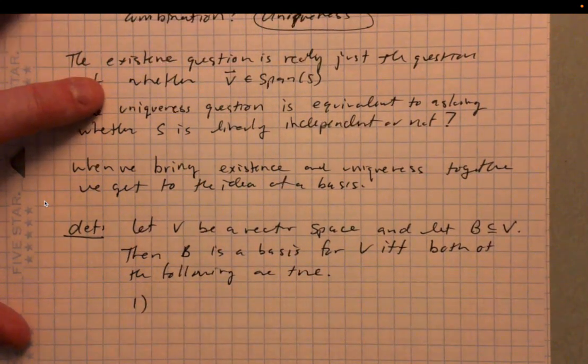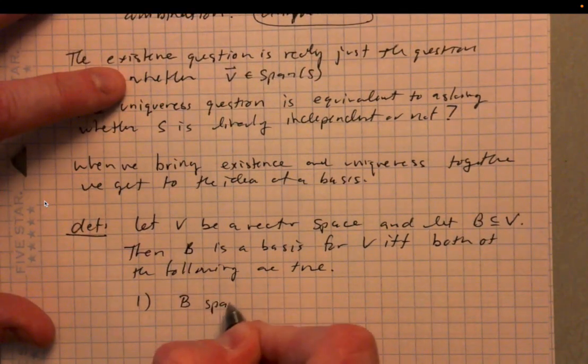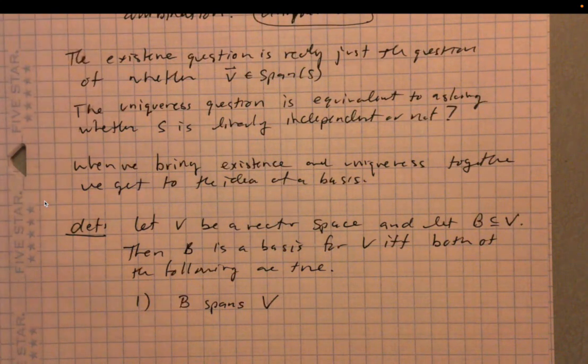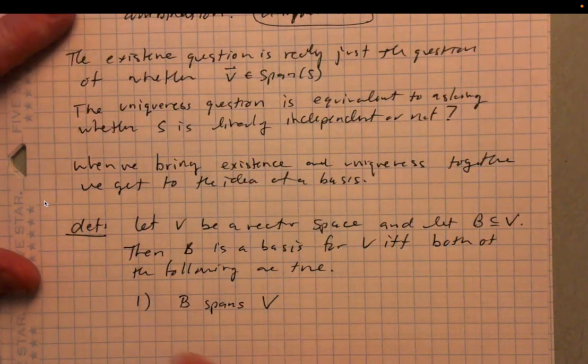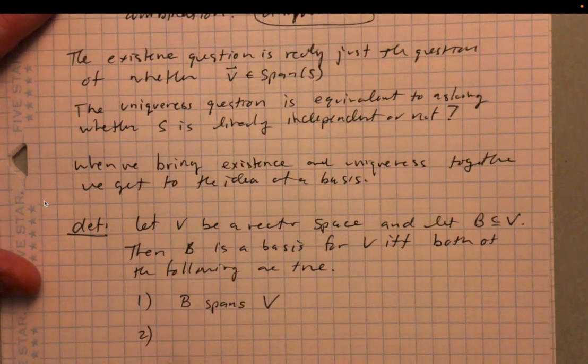The two things are that B has to span V. If B is a basis for V, then B is going to span V, meaning that any vector in V can be written as a linear combination of the elements of B. So B spans V, and that's the existence, and then the uniqueness is that B is linearly independent.